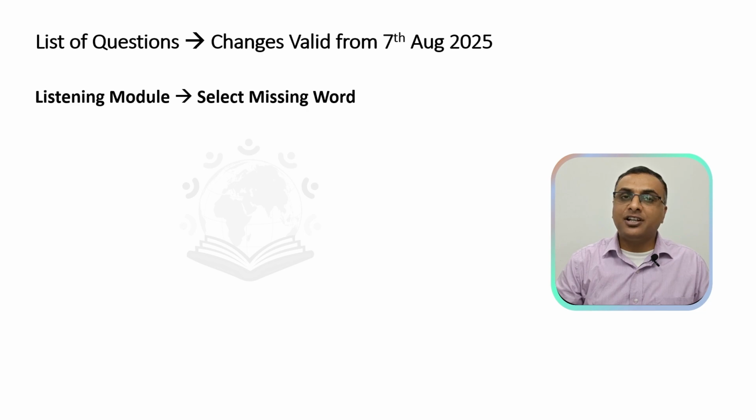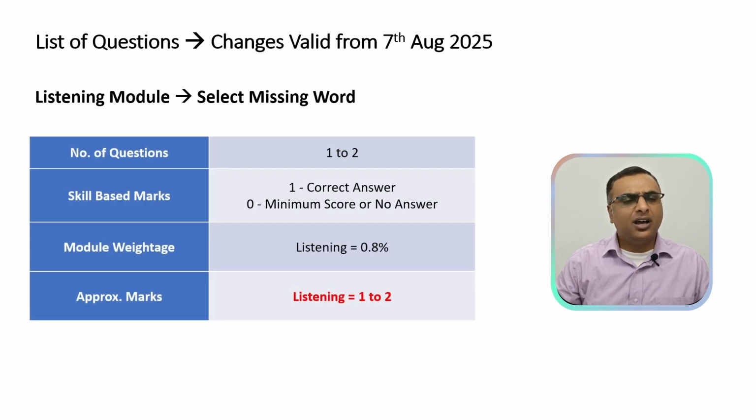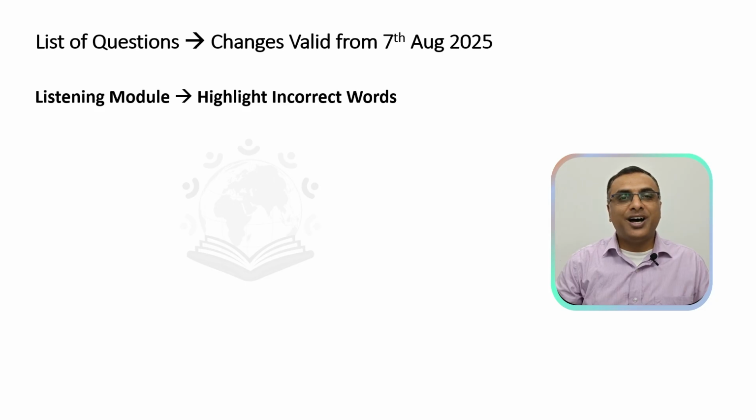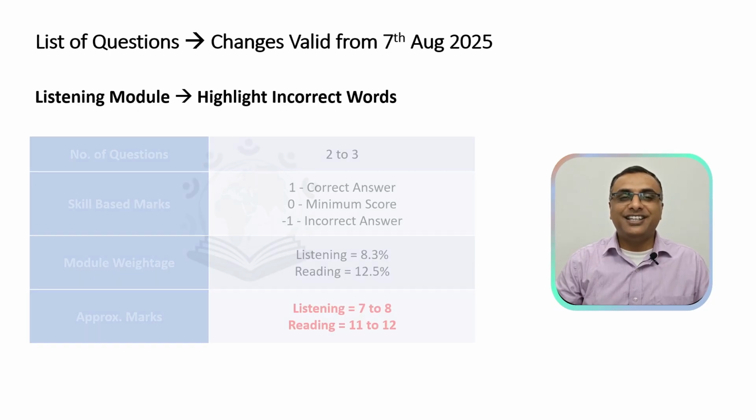The next question after multiple choice single answer would be select missing word. A not so important question. They haven't changed anything here. It would be 1 to 2 questions. The skill based criteria would still remain the same. The module weightage would be approximately 0.8% for your listening module, which will give you 1 to 2 marks for your listening module alone.